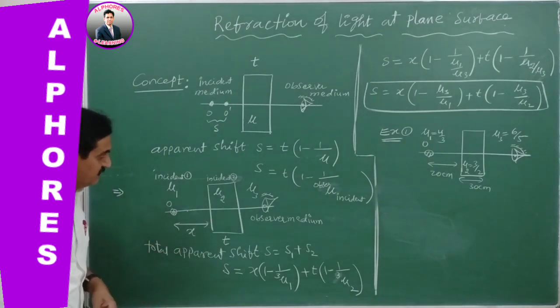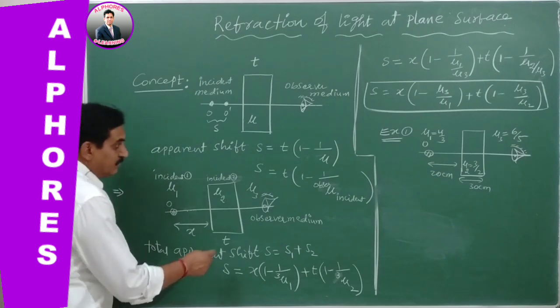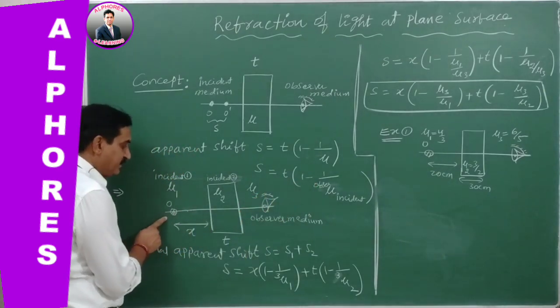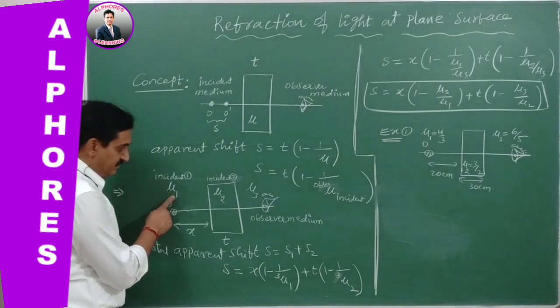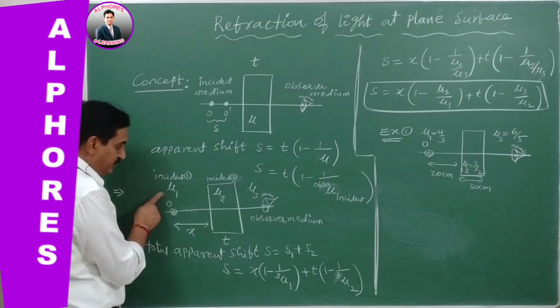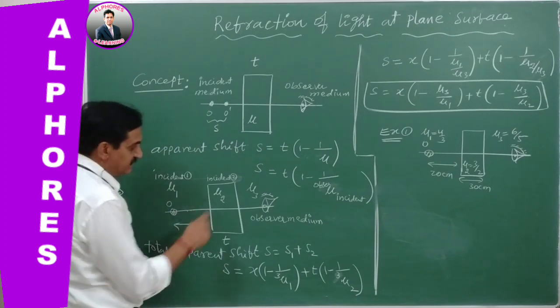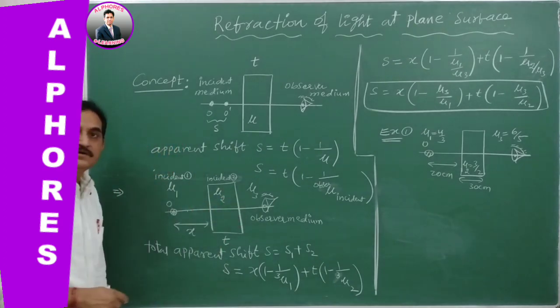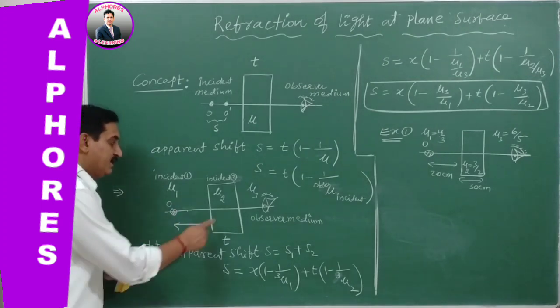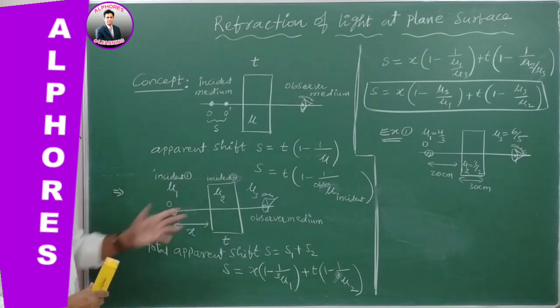Let us see here, based on this equation: the incident medium is taken as mu1, its refractive index, and the observer medium has refractive index mu3, which is different. And this is one more medium, that is the glass plate.